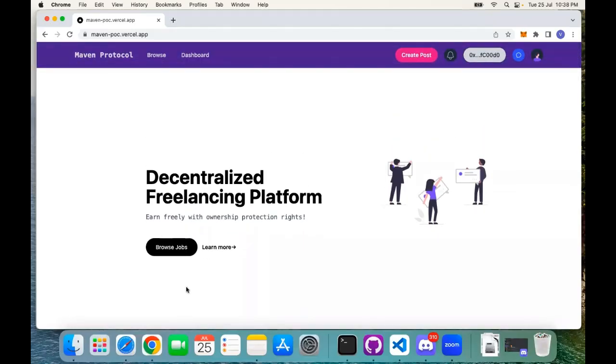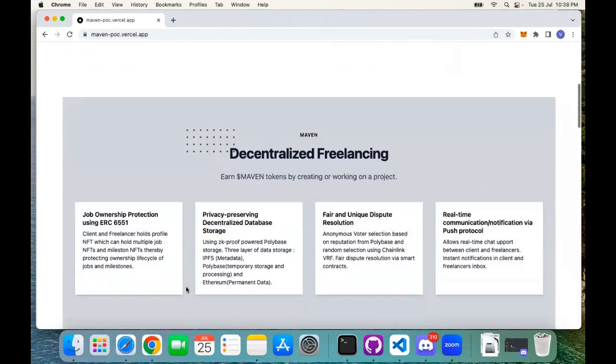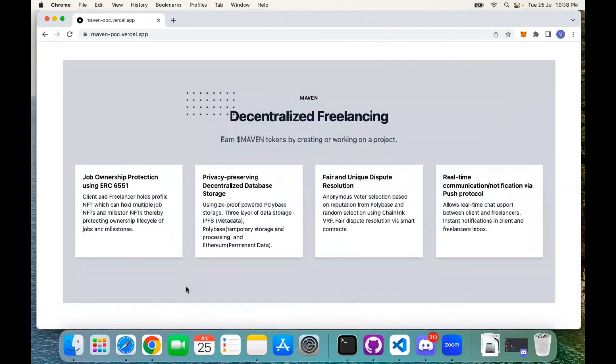Hi everyone. So we have designed a decentralized freelancing platform that we call Maven. Our main objective is to bring ownership protection into the freelancing sector. Let us go through some of the features first that the platform provides. We want to target job ownership protection, which we have handled using ERC 6551.